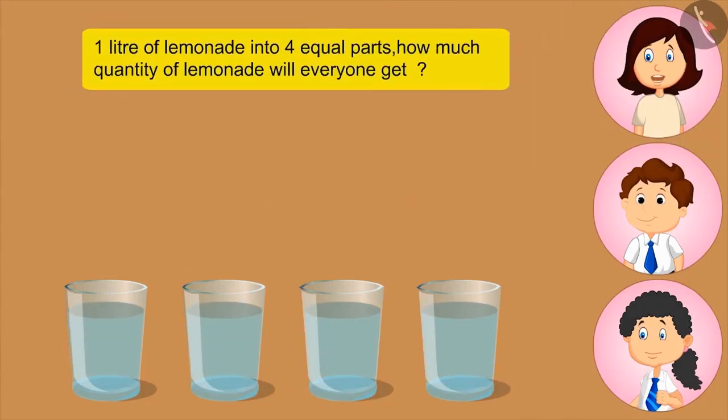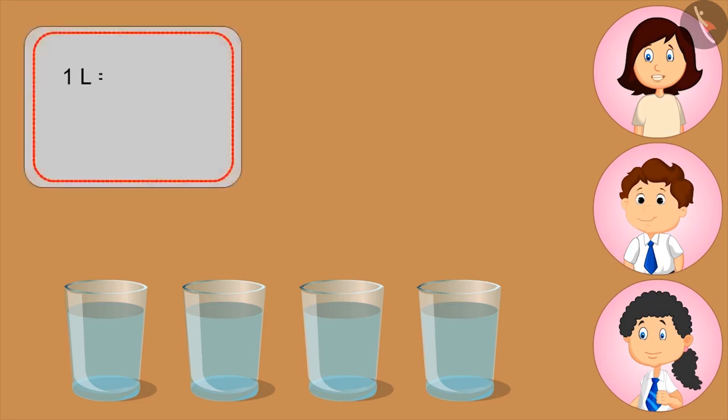Okay, I'll make lemonade for everyone. Now tell me, if I divide 1 liter of lemonade into 4 equal parts, how much lemonade will everyone get? 400 ml. No, this is not right. You tell, Bholu. I don't know. Please, you explain, Mom.